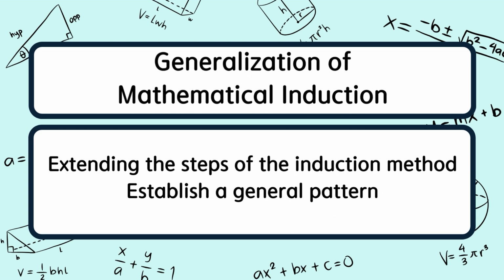2. Generalization of mathematical induction. In this math problem, after solving case 1 and case 2, we generalize the induction to the general case. If there are n enchanted flowers, no flowers are discarded until the nth day afternoon, and then they are all discarded at nth day night. This is where we extend the steps of the induction and establish a general pattern.